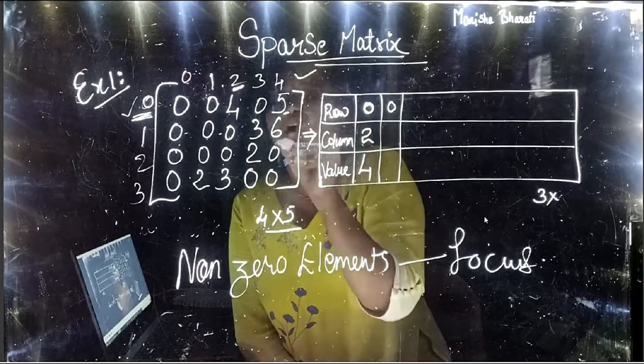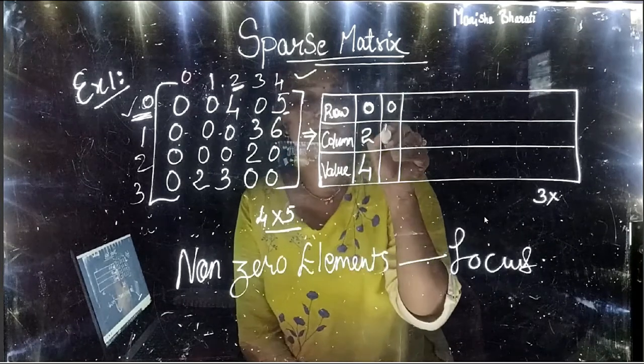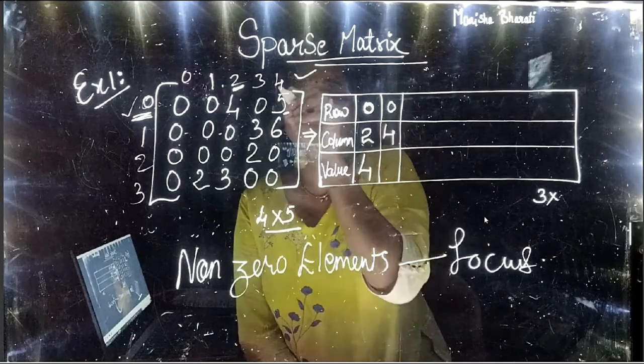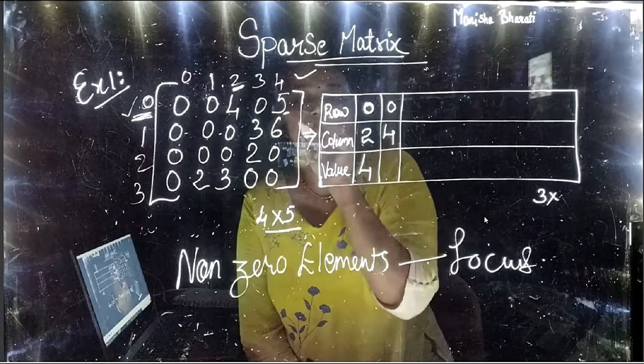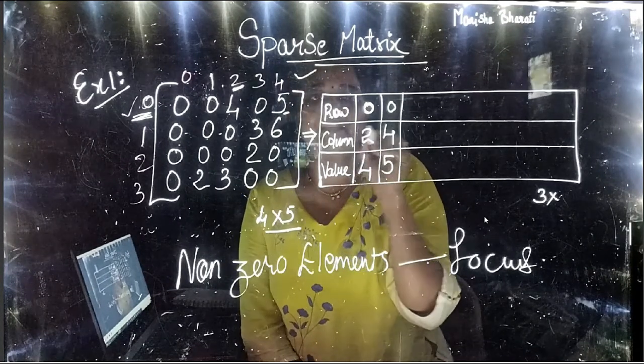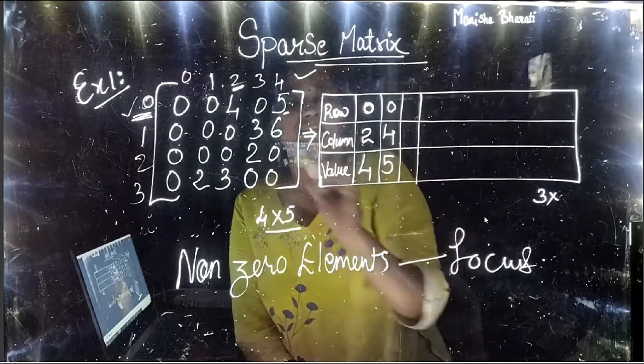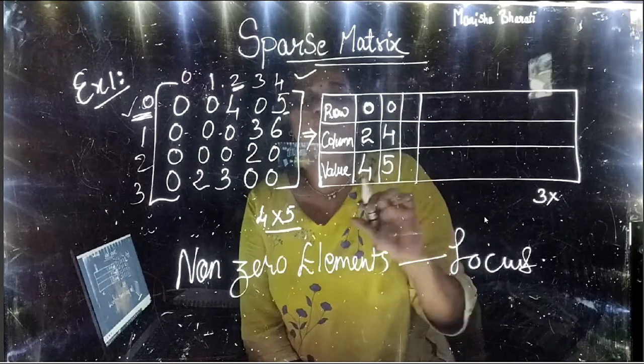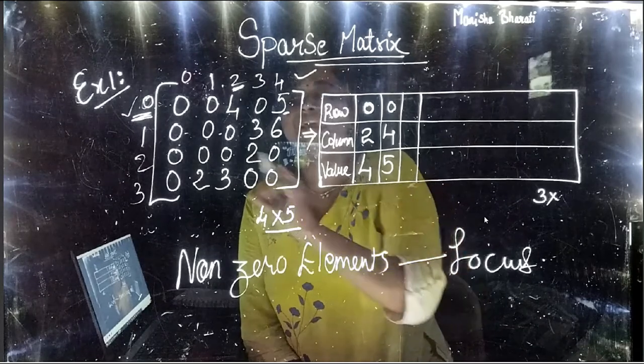And what is the column index for that 5? It is 4. Correct. And what is the value? Yes, we just said it is 5. Like this. Now, is there any element left in the 0th row? No. So we should proceed to the next row.